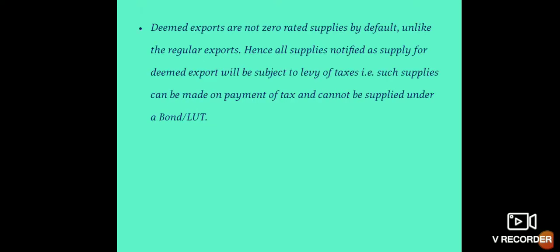Deemed exports are not zero rated supplies by default, unlike regular exports. Hence, all supplies notified as supply for deemed export will be subject to levy of taxes. That is, such supplies can be made on payment of tax and cannot be supplied under a bond or LUT. LUT means letter of undertaking. Deemed exports are not zero rated supplies by default. Notified deemed export supplies will be subject to levy of tax, which means it is made on payment of tax, not by bond.